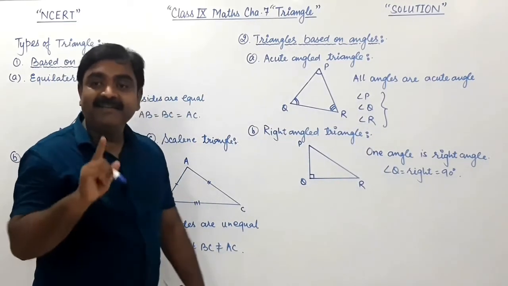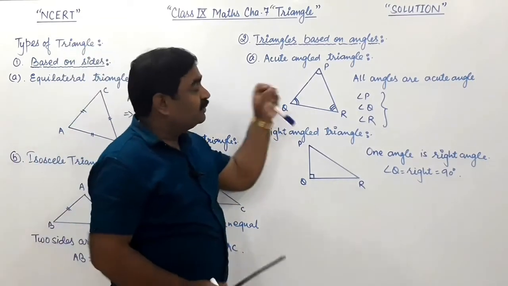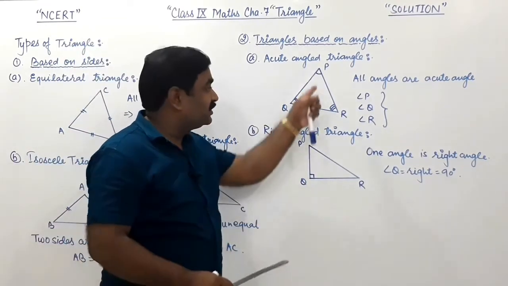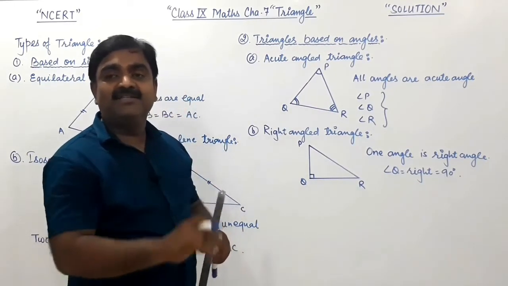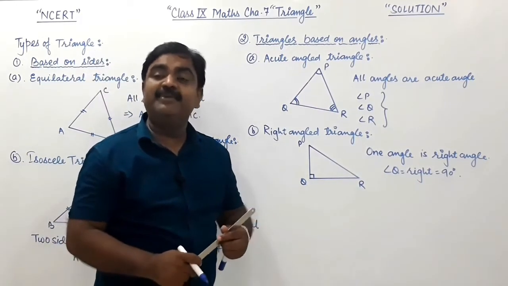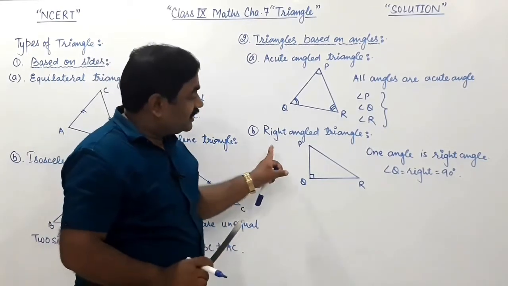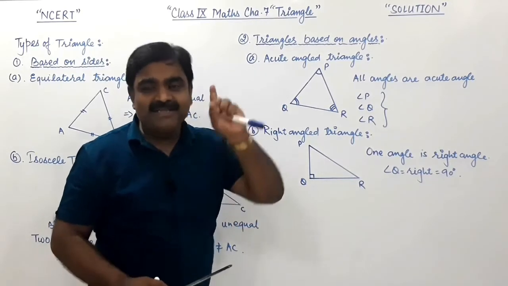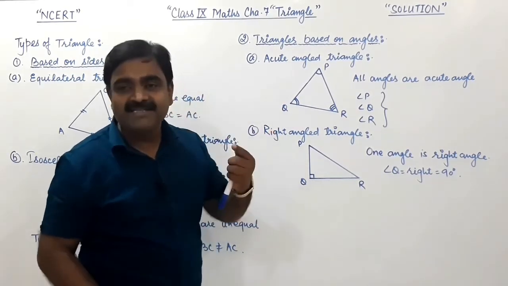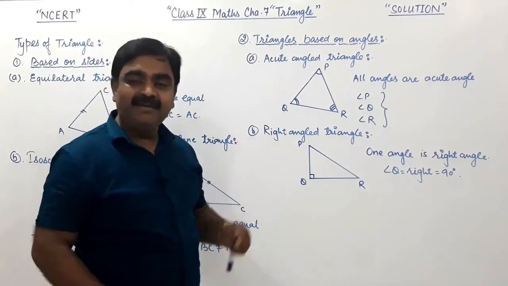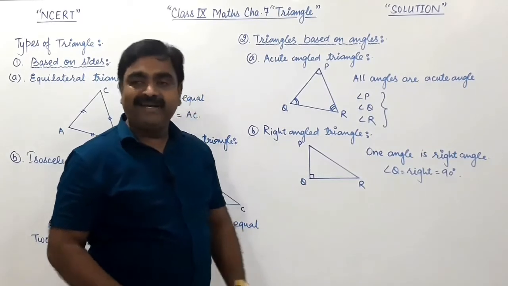Keep it in mind. ये आपको ध्यान रखने वाली बात है. Why? Because in acute angle triangle, हमने क्या पढ़ा कि सभी तीनों एंगल acute होने चाहिए. Means the measure of all three angles should be less than 90, lies between 0 to 90. But right angle में थोड़ा सा चेंजिंग है. क्या? इसका सिर्फ एक एंगल कोई 90 डिग्री होना चाहिए. Only one angle should be 90 degrees. So this triangle is called right angle triangle.